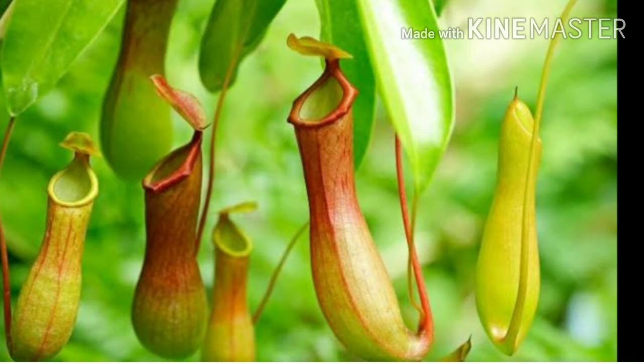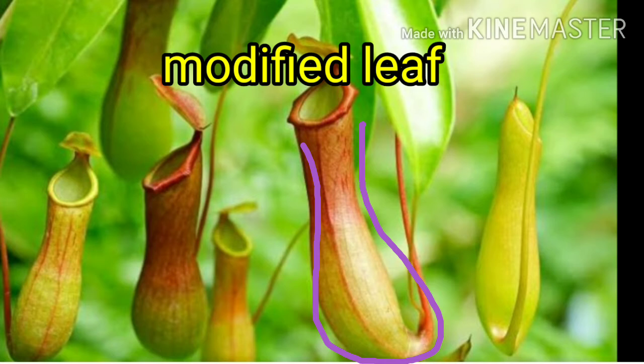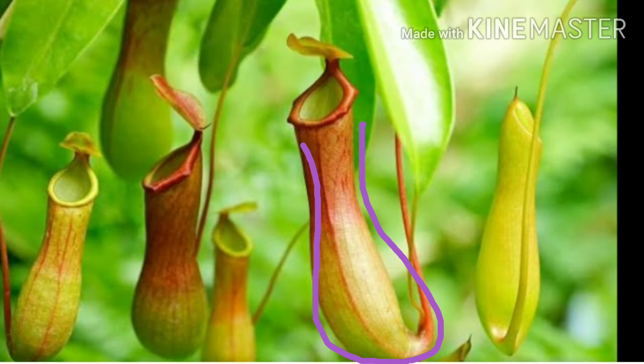Let us first see the structure of the pitcher plant. This is the lid which covers the pitcher, and the pitcher is the modified leaf of the plant, just like a pot. Now we have to see how these plants eat insects to get their nutrients. The insect goes into the pitcher looking for nectar or sweet juices.